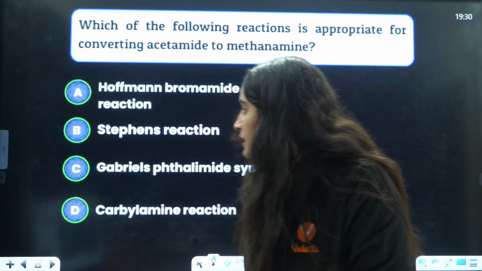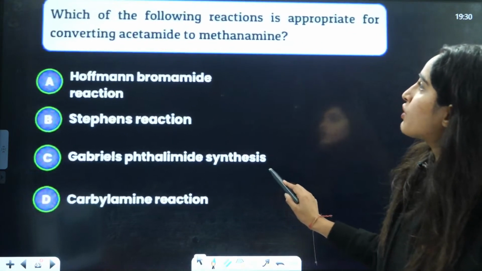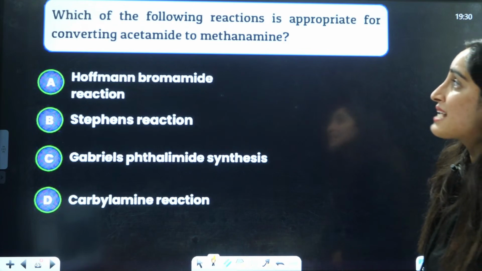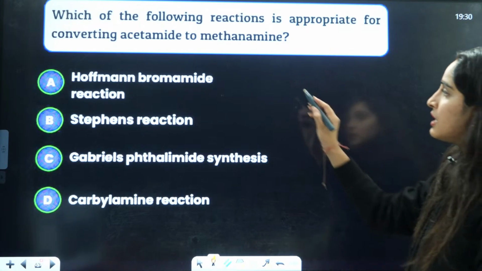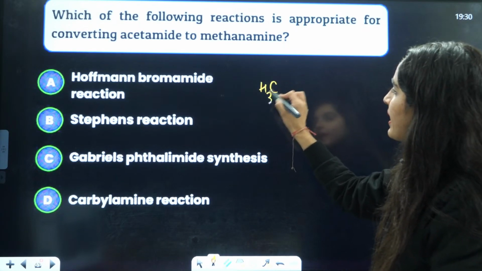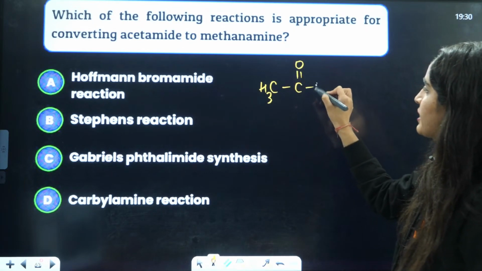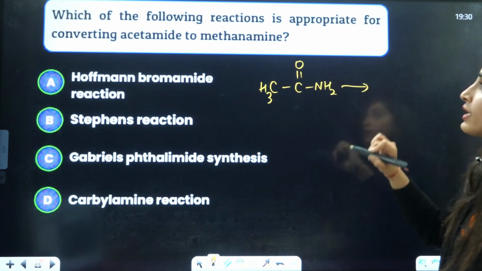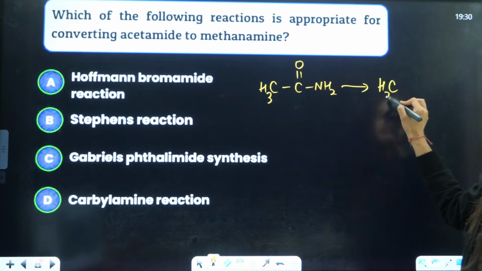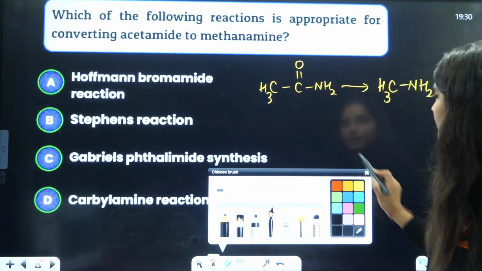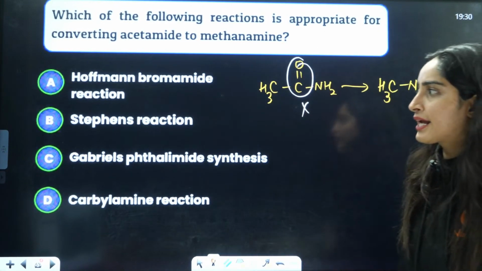Okay, next question is, which of the following reactions is appropriate for converting acetamide to methanamine? What is acetamide? Acetamide, guys, is C double bond O NH2, right? It is converted to methanamine, that means CH3NH2. Guys, very simple. This thing is eliminated.